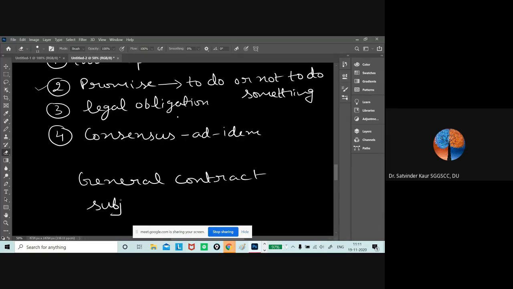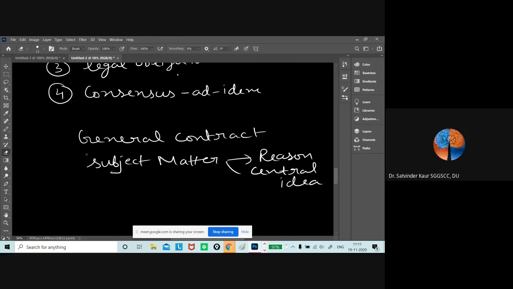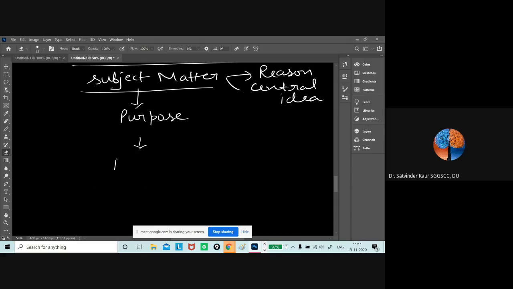The subject matter is the reason or the central idea for which we are entering into the contract. So what is our purpose, for which purpose are we entering into the contract? Who is going to decide this? The parties to the contract will decide.